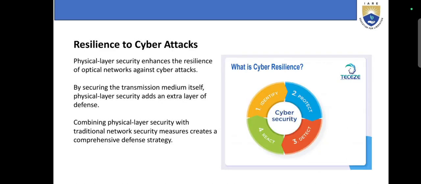Next, resilience to cyber attacks. Physical layer security enhances the resilience of optical networks against cyber attacks. By securing the transmission medium itself, physical layer security adds an extra layer of defense. What is cyber resilience? Identify, protect, detect, react. The first one is identify, the second is protect, the third is detect, and the fourth is react. Combining physical layer security with traditional network security measures creates a comprehensive defense strategy.